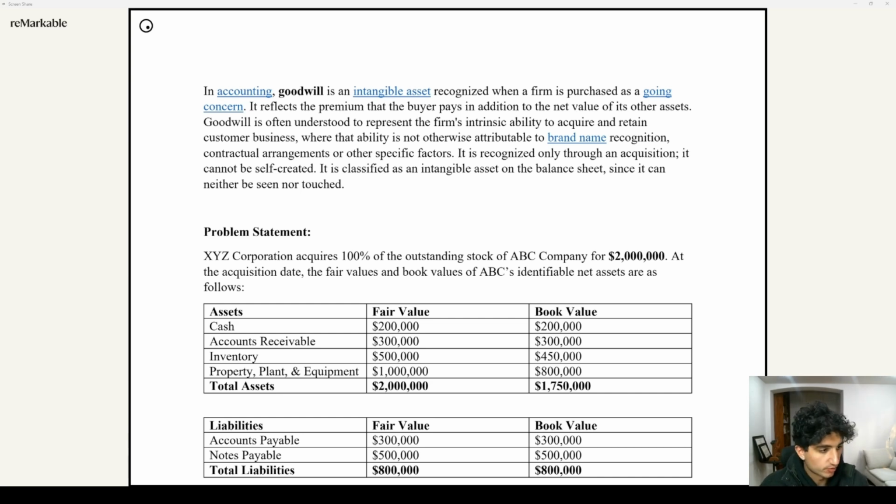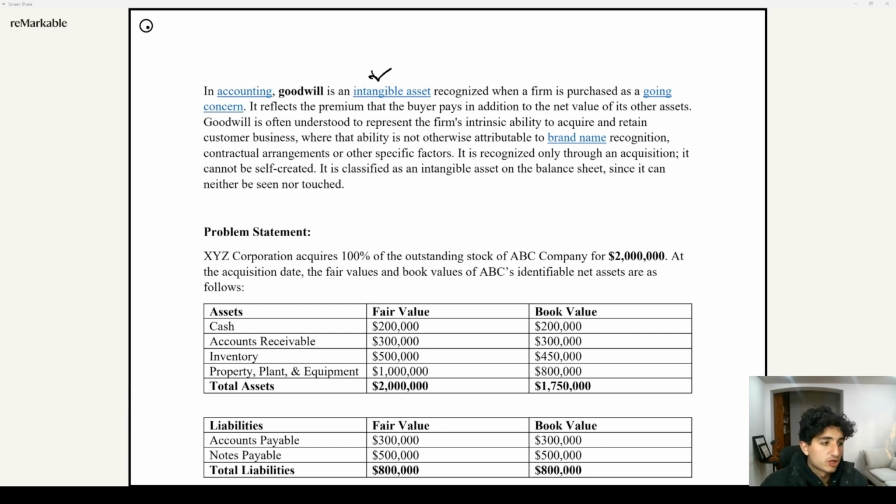A lot of words there, so let's break it down. Intangible asset, what is that? Well, you know what an asset is. It's a physical thing. It really exists, it provides value in the future, and you own it. Intangible assets are pretty similar, but it's just an asset that lacks physical substance. Some examples are a patent, a copyright, a trademark. Like you look at the water bottle, it's a physical thing. I can hit it, it makes sound. But when you look at an intangible one like a patent or a trademark, it doesn't have a physical form. We recognize that as existing. It has value, we know that, but it's not like a diamond or a computer. You know what I mean?